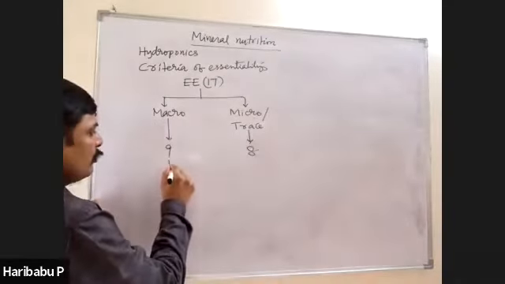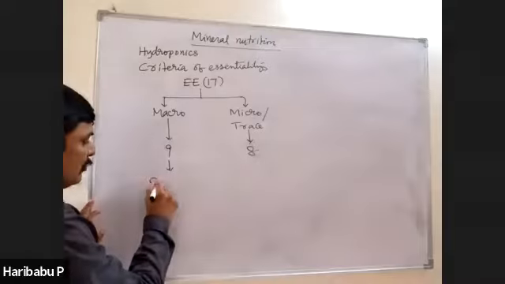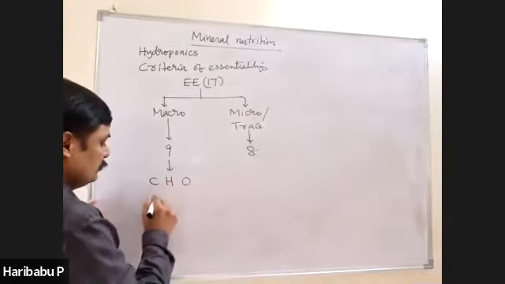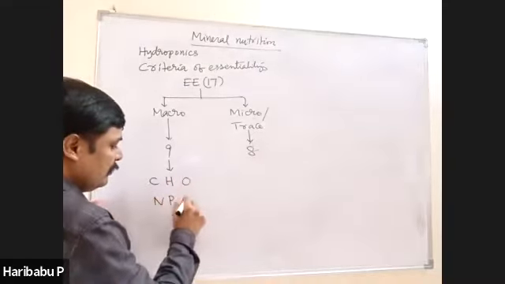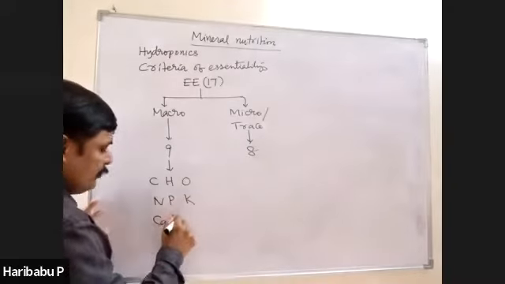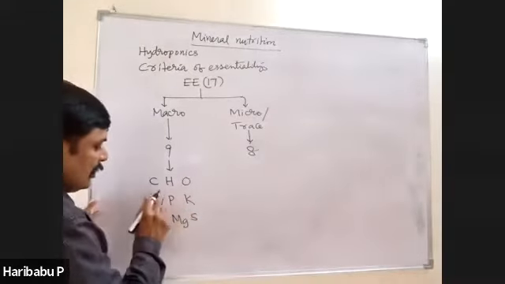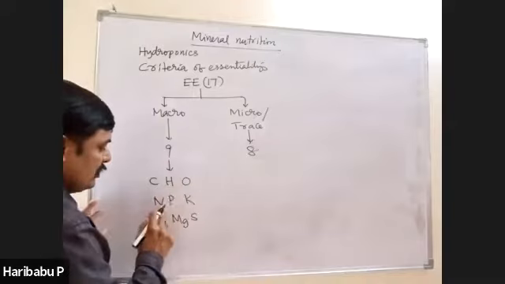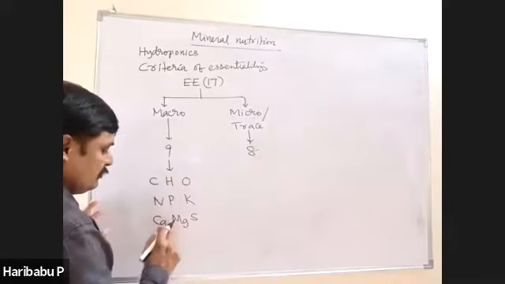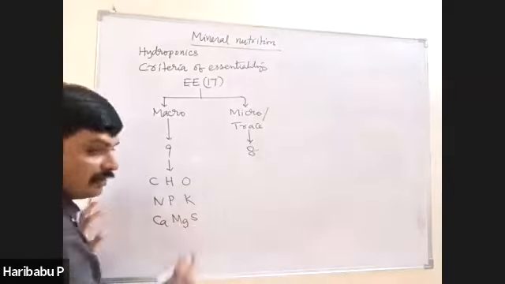The 9 macronutrients are CHO, NPK, CAMGS: carbon, hydrogen, oxygen, nitrogen, phosphorus, potassium, calcium, magnesium and sulfur.